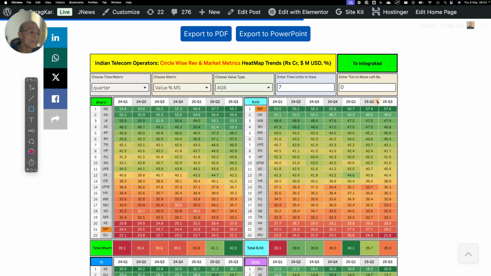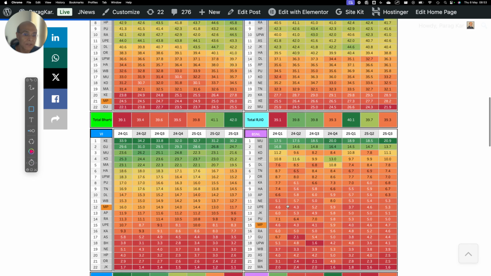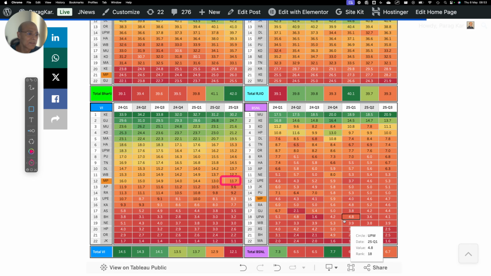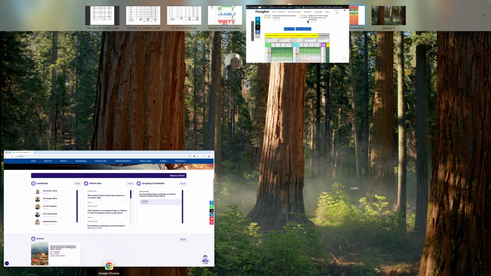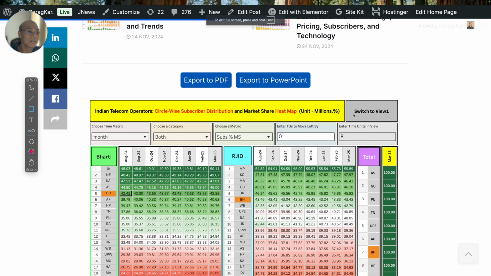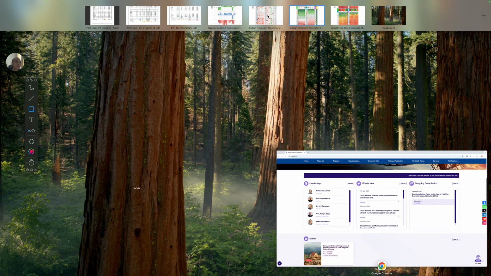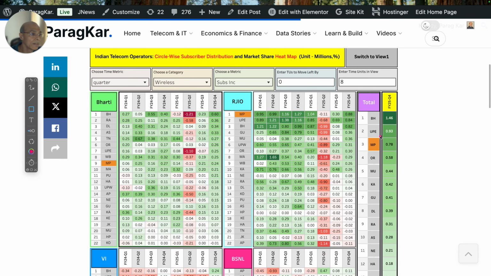So MP is the most important circle for Reliance Jio. It's a 57.6% market share, revenue share, compared to Bharti as the lowest. For Bharti, MP is not a very important circle, and Vodafone is 11.7 and BSNL is 0.47. So making a great addition in MP makes sense for Reliance, because it is a very important circle for Reliance, right? So let's go straight again to MP, and you'll see 0.078 million. So Reliance Jio is adding large. It makes a lot of sense because of that.